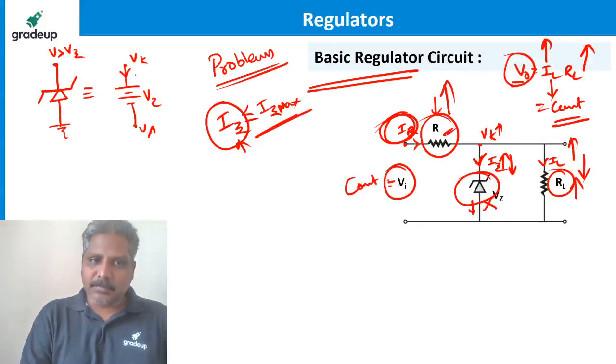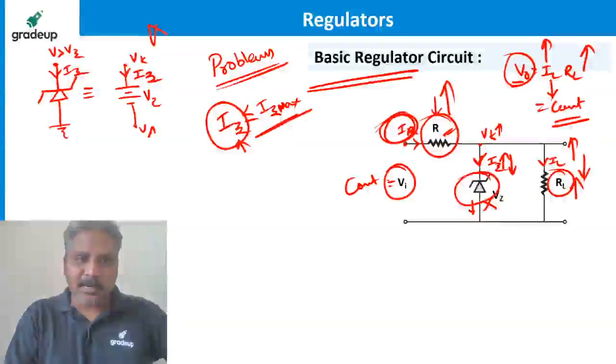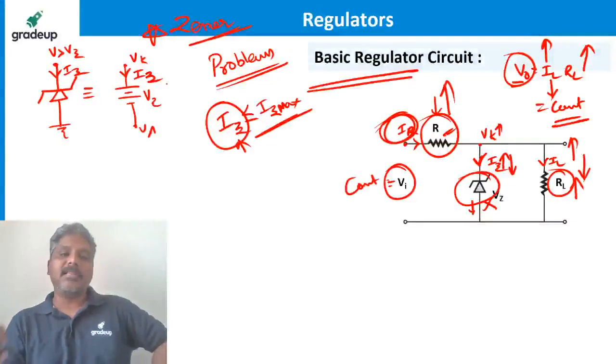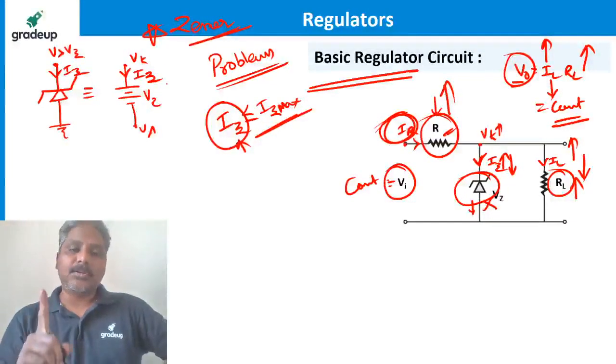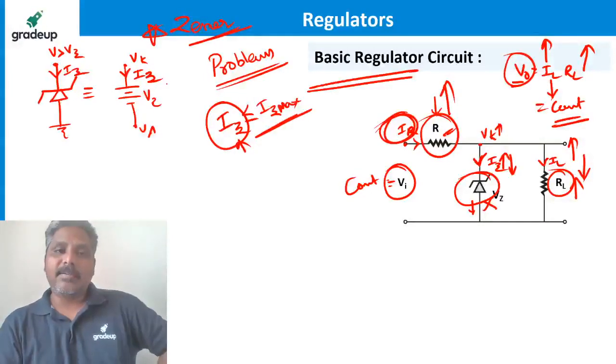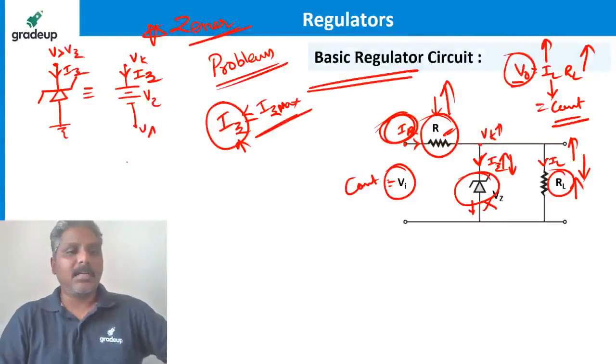And the current always flows from cathode to anode. What is this current? Zener current. This current, Iz, always flows from cathode to anode. That is the specialty of the Zener. Zener is special in having current even in reverse bias. That too only in the breakdown region, not under just reverse bias. In reverse bias, Zener current is zero, but in breakdown, Zener current is something. Got it, guys? This is how.